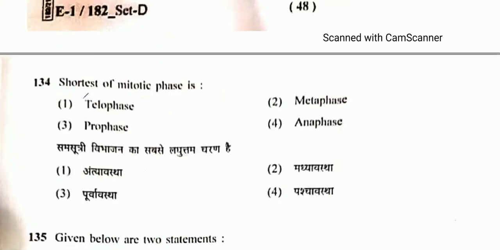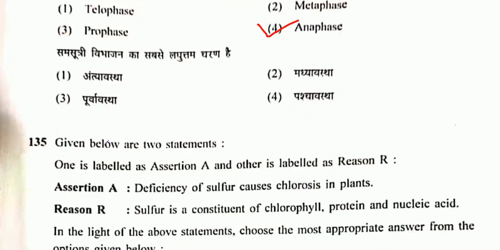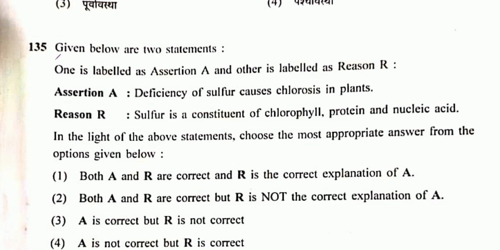Question number 134. Shortest mitotic phase is the anaphase. Question number 135. These are the assertion reason question. So deficiency of sulfur causes chlorosis in plants. It's the correct one. So sulfur is constituent of chlorophyll, protein and nucleic acid. This is not the constituent of your chlorophyll and nucleic acid. So it is false one. So option 3rd will be the correct one.